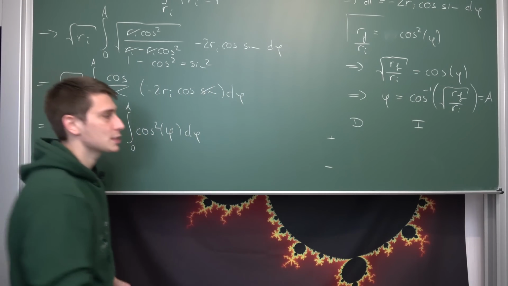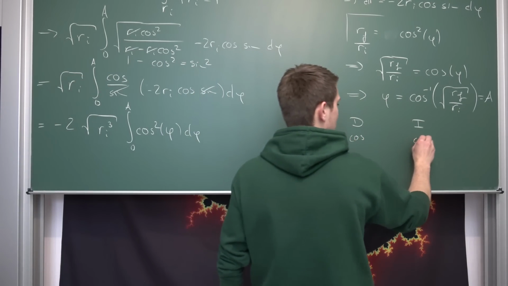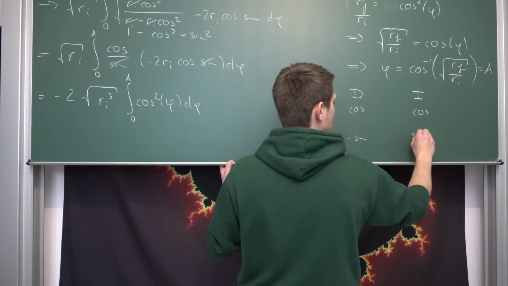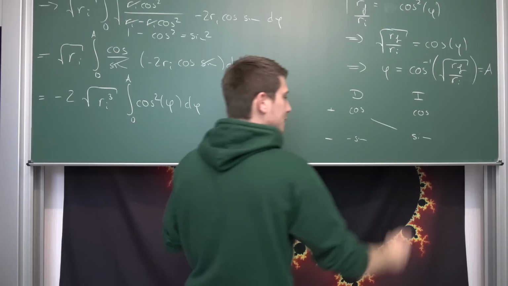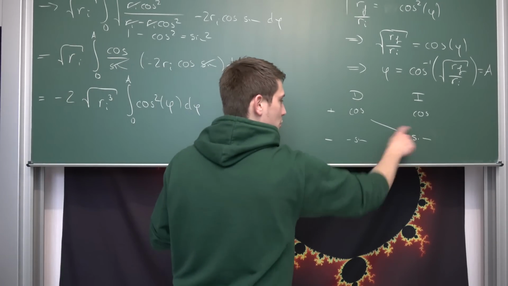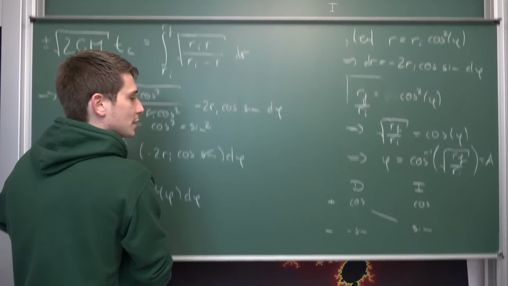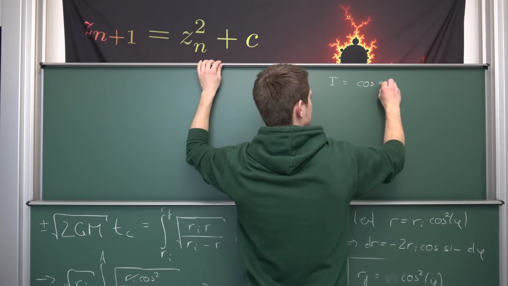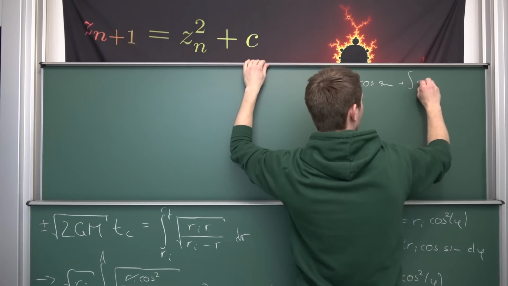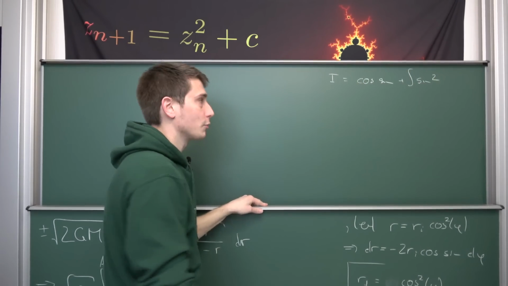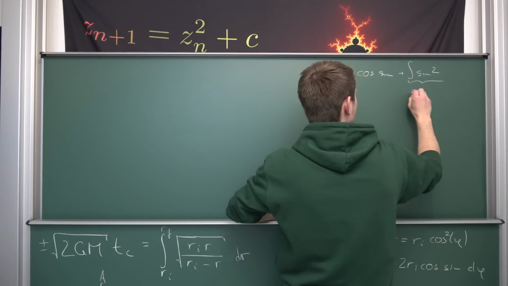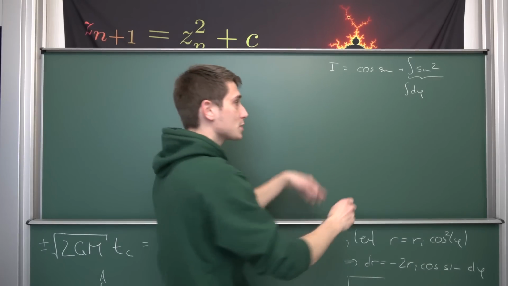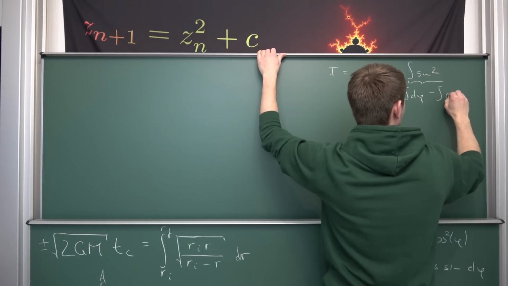I mean, this is nothing but cosine times cosine, so we are going to have the cosine and the cosine here. Now, differentiating cosine is going to give us negative sine, and integrating it is going to give us sine. Multiplying this is cosine times sine, and multiplying those together and taking the integral of it is going to give us positive sine squared. So our integral is nothing but the cosine times the sine, and then positive the integral of the sine squared. But the integral of the sine squared by Papa Pythagoras is nothing but the integral of d phi, because this is 1 minus the cosine squared, minus the integral of cosine squared.